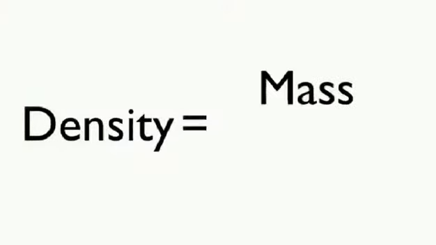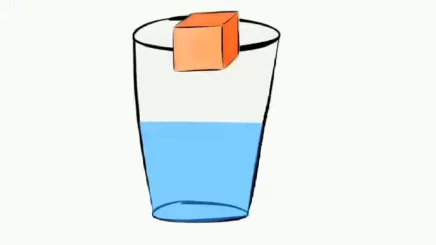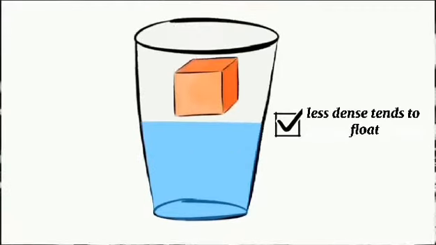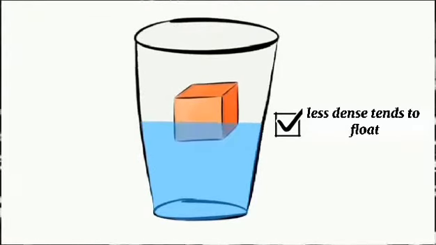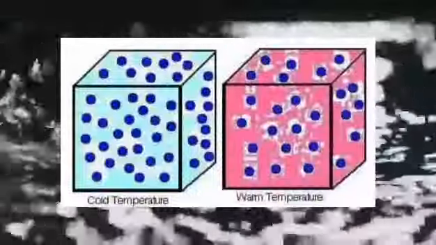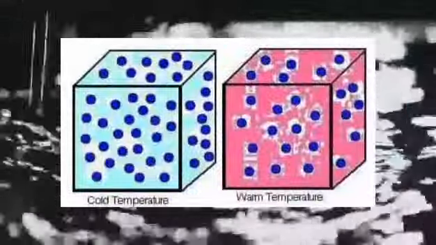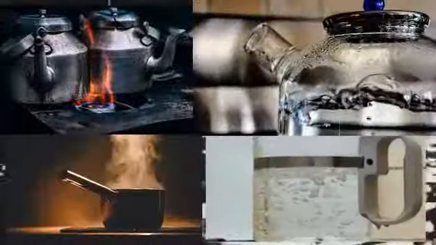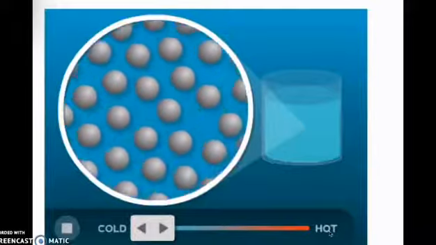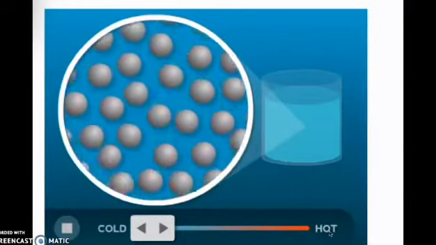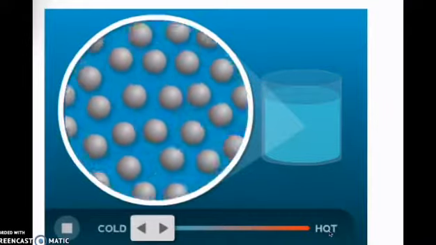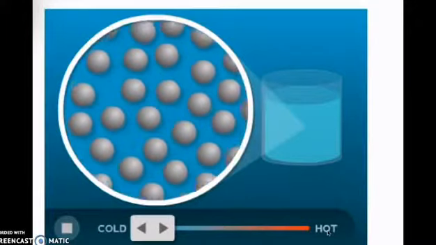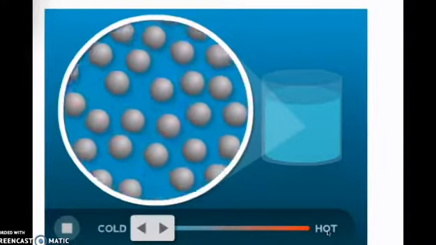Density is the ratio of mass to volume, and dense objects feel heavier and tend to sink, while less dense objects feel lighter and tend to float. The density of most objects changes slightly as the temperature changes. In general, warmer temperatures tend to make substances less dense because the greater random kinetic energy makes the molecules spread out. The amount that objects expand when heated is known as the coefficient of expansion.